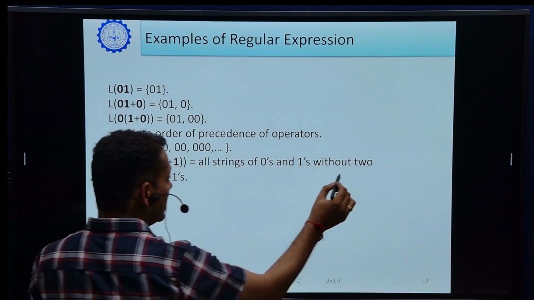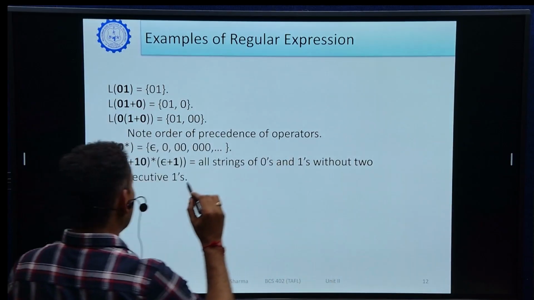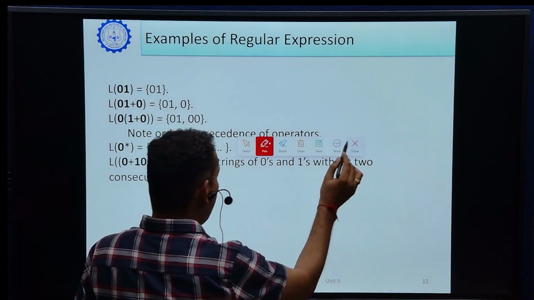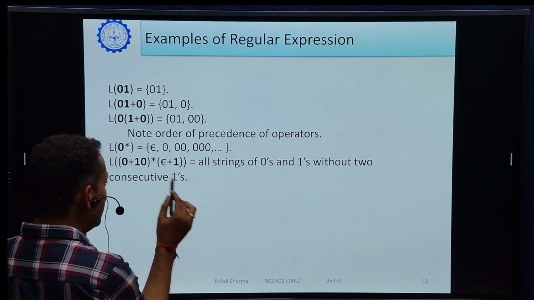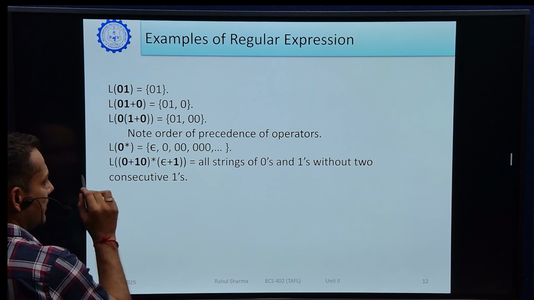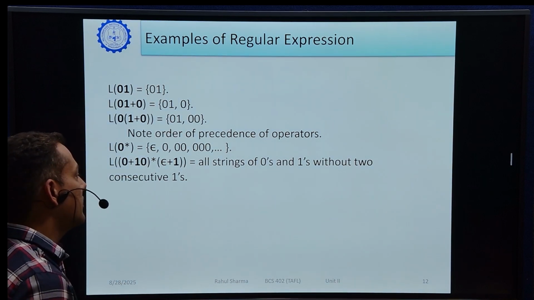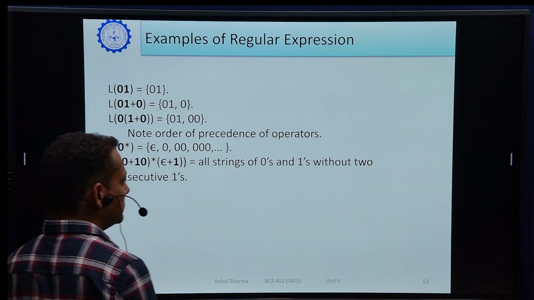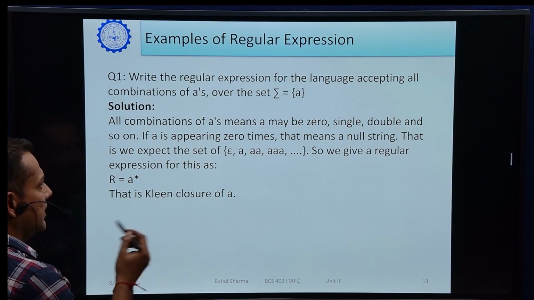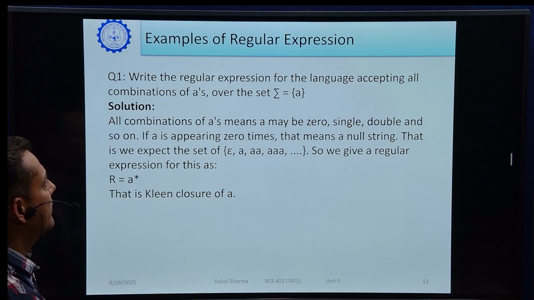Why no two consecutive ones? Because we union with the epsilon. So never double ones will be there. A 0 will be here. So we can say this is an example of all strings of 0 and 1 without two consecutive ones. Next. So there are some examples we solve, some questions are given and we will write the regular expression for the same.